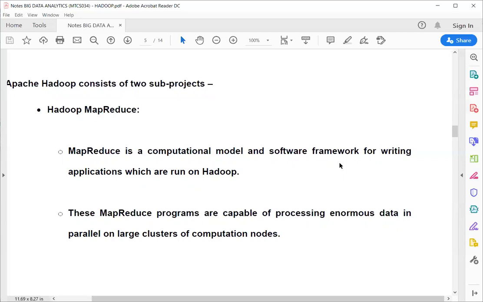Why is it so? Because when we give a large amount of data to a MapReduce program, it takes that data and distributes it across multiple systems. The main system which runs the MapReduce program is called the master node, and the other systems connected to the master node are called slave nodes. The master node runs the MapReduce program and distributes the data in different chunks to the slave computers.